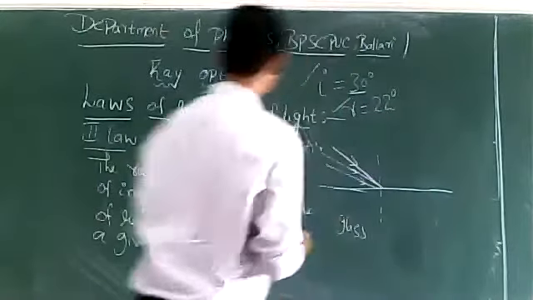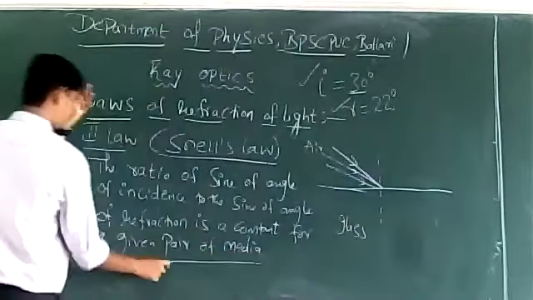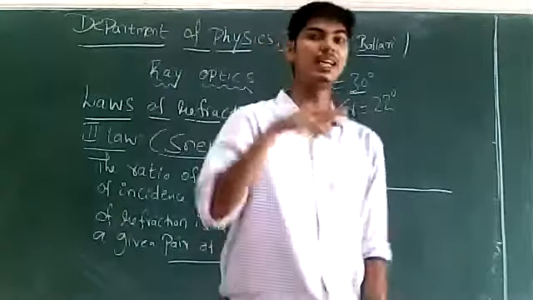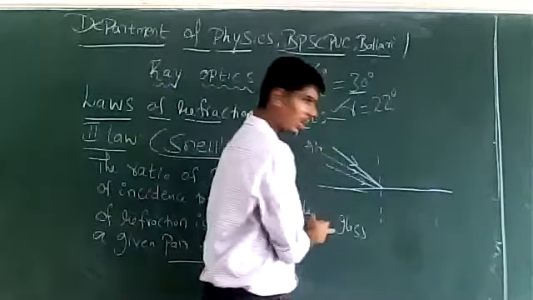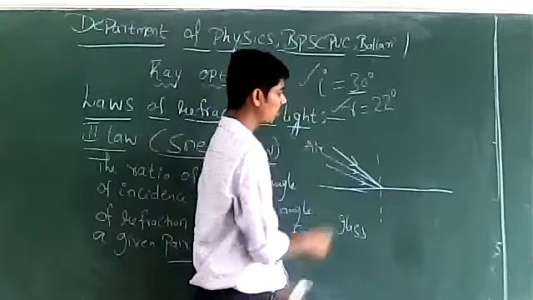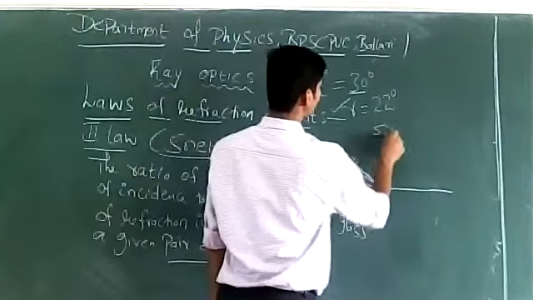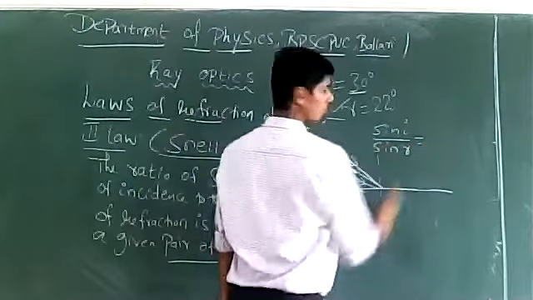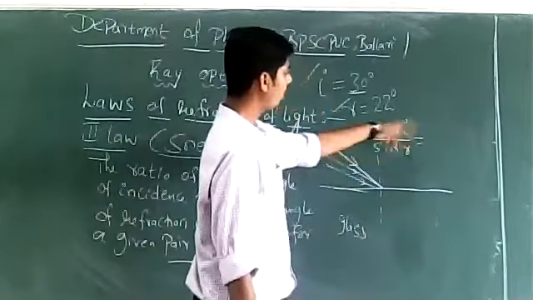It will be constant for a given pair of media. If the medium changes, that is a different case. For air and glass, if you do sin i by sin r, whatever the value of i and r,